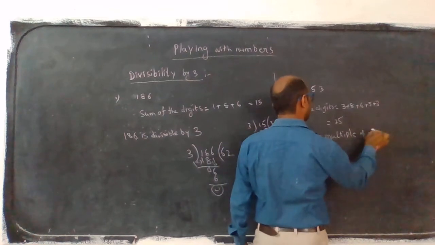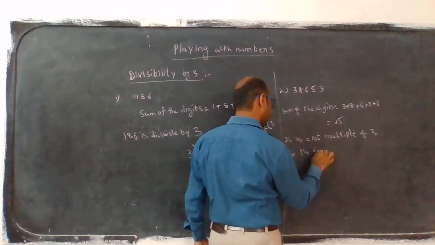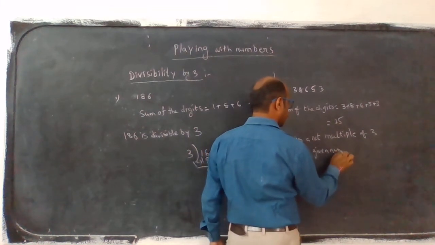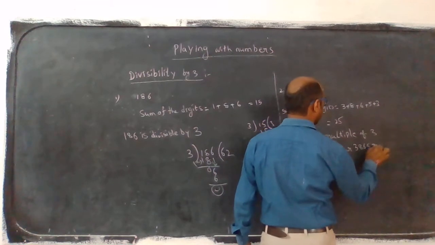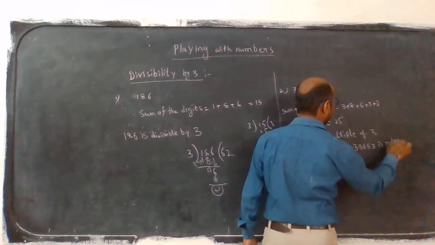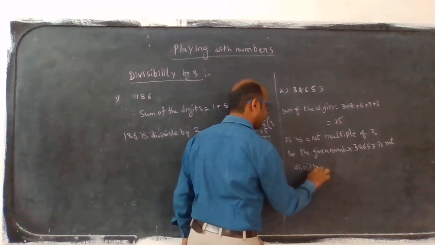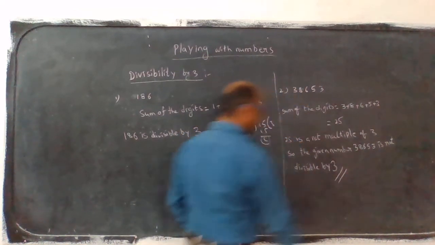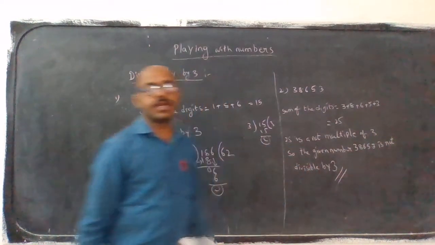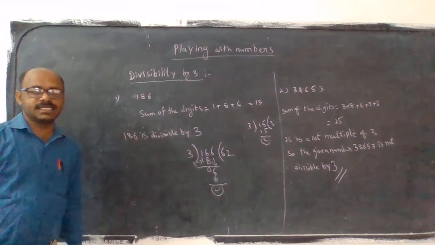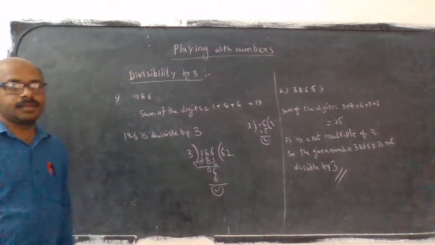25 is not a multiple of 3. So the given number 38,653 is not divisible by 3. For divisible, we can write divisible, and for not divisible, we write not divisible. That's it. This is the test of divisibility by 3.